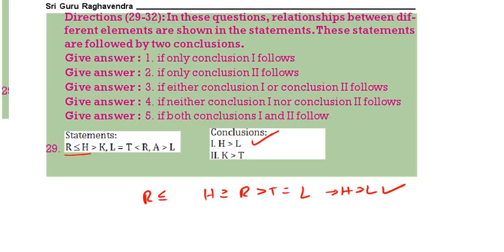K greater than T. See here again. R less than or equal to H. H greater than K. There is no common symbol. Therefore, K greater than T does not follow. Only one follows. Next question.